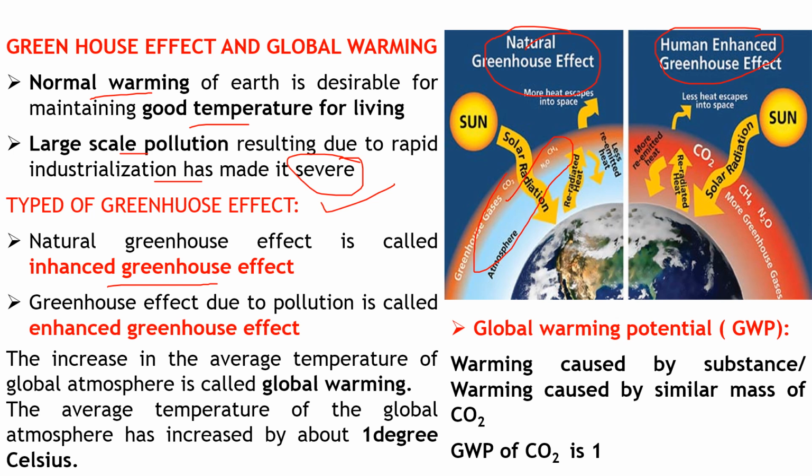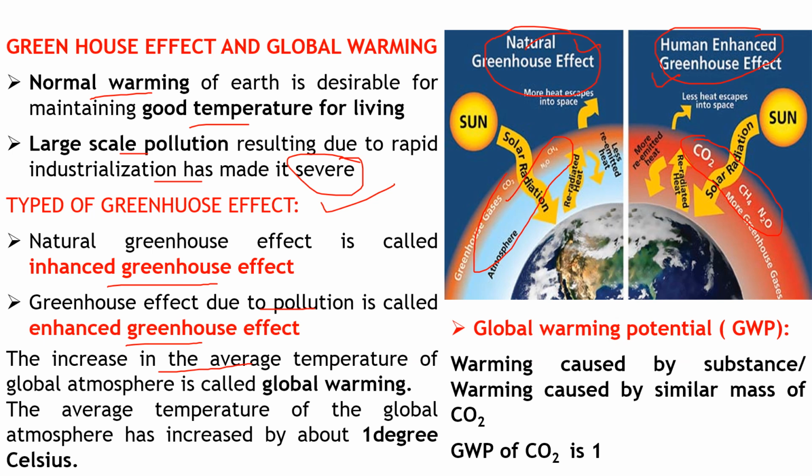But the other is a human-enhanced phenomenon, due to the increase in population and pollution, and the increase in concentration of the various greenhouse gases. That is due to pollution, and it is called the enhanced greenhouse effect. This enhanced greenhouse effect is the problem, not the natural greenhouse effect.